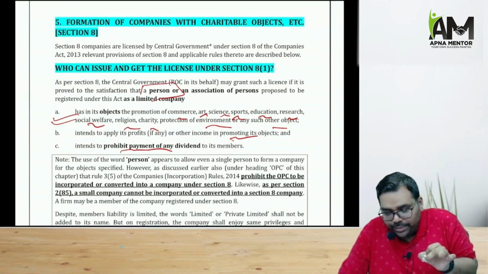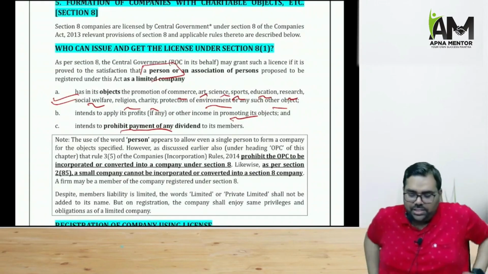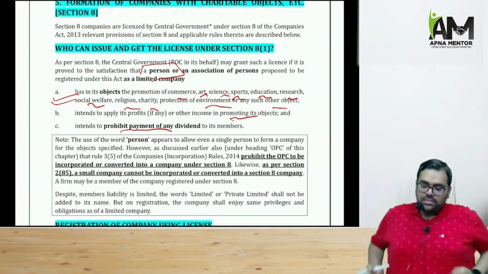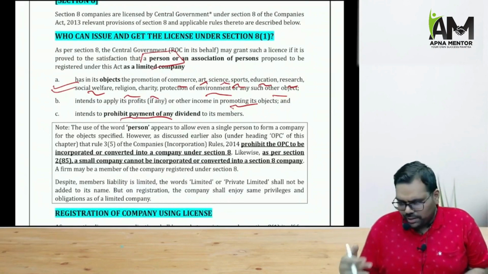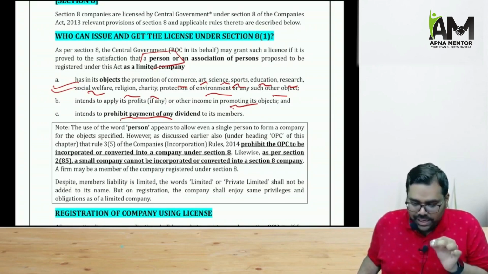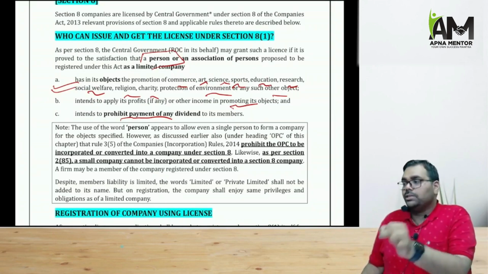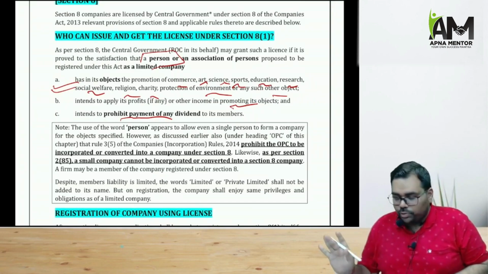Now a Section 8 company has to fulfill 3 conditions. Only then will it get the license to work as a Section 8 company. Firstly, the objective of the Section 8 company must be to promote commerce, art, science, religion, education, protection of environment, charity. Secondly, the basic intention must be to apply the profits in promoting the object. And thirdly, a Section 8 company cannot declare a dividend to its members.